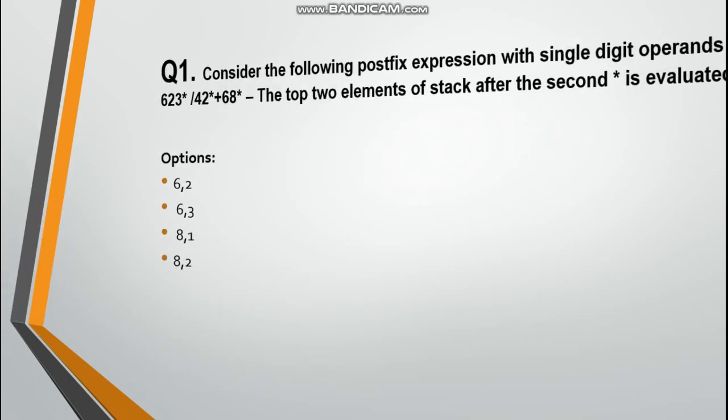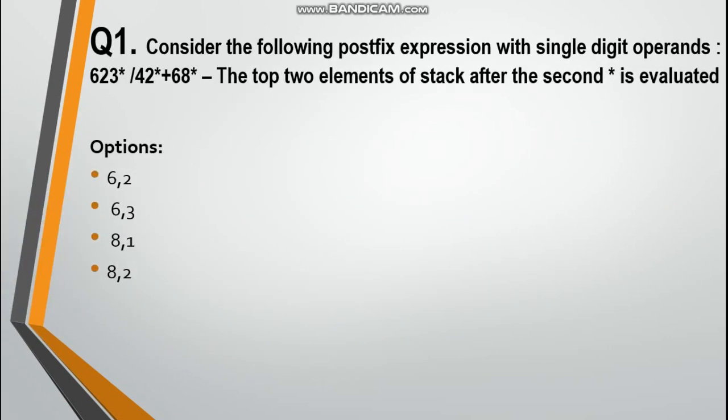First question is, consider the following postfix expression with single digit operands: 6 2 3 multiply divide 4 2 multiply plus 6 8 multiply minus. The top two elements of the stack after second star is evaluated. Options are 6, 2; 6, 3; 8, 1; 8, 2. Yes, answer is 8, 1.